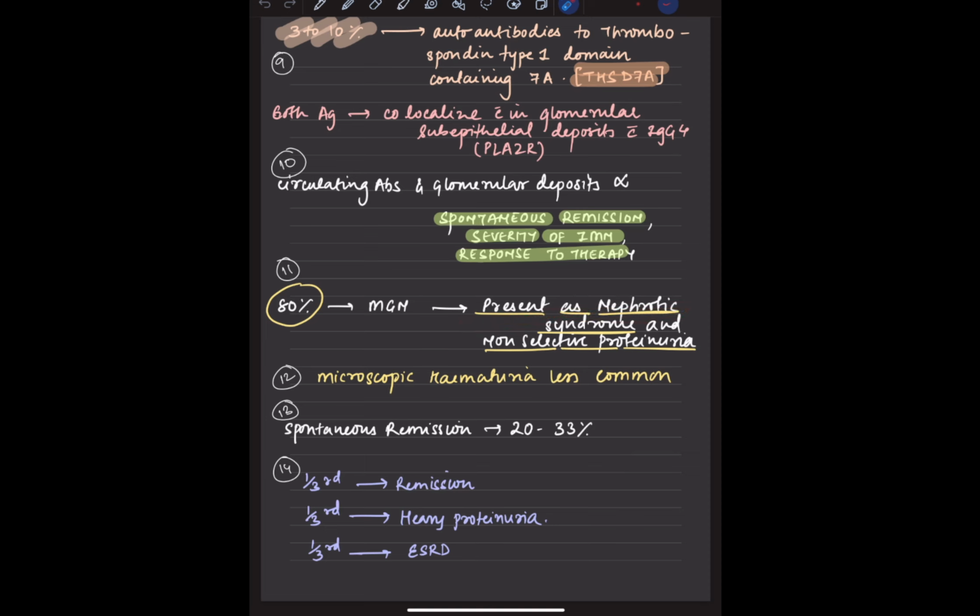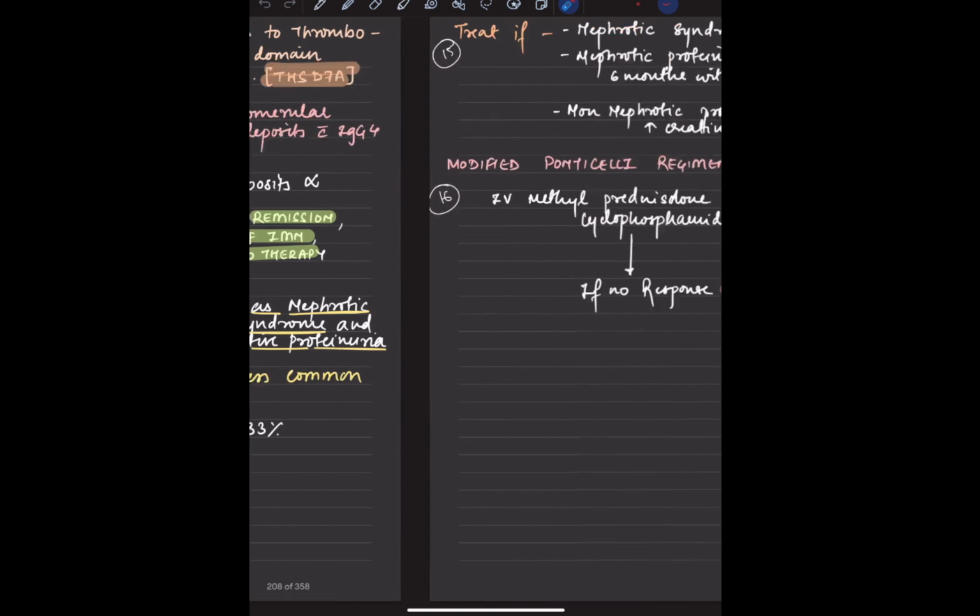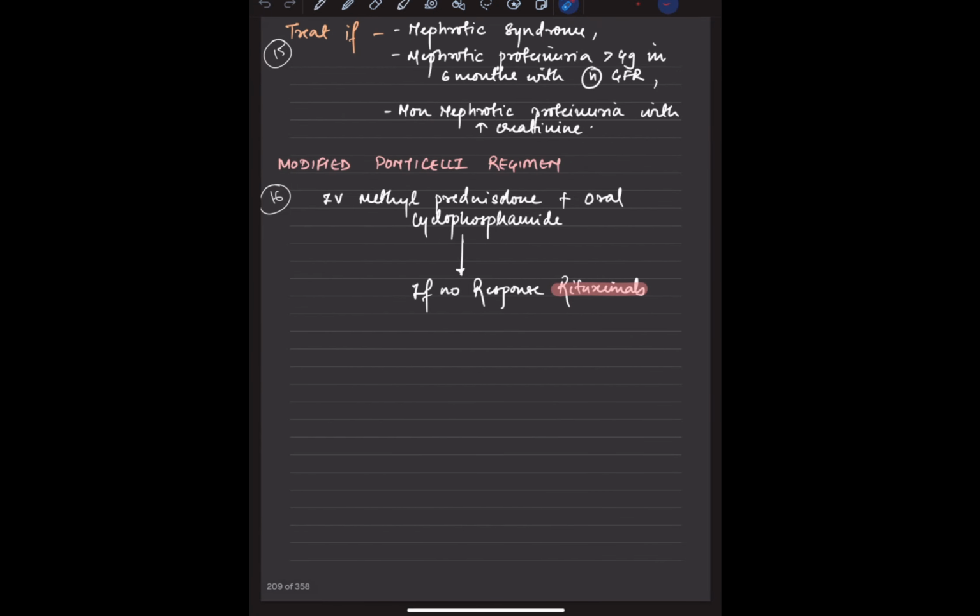So 80% of the patients present as nephrotic syndrome, and they have a non-selective proteinuria. There is a microscopic hematuria, which is less common, but it could happen, right? And there could be a spontaneous remission in almost 30% of the individuals. So this is very important. One third can go into remission, one third can go into heavy proteinuria, and one third can have end-stage renal disease also.